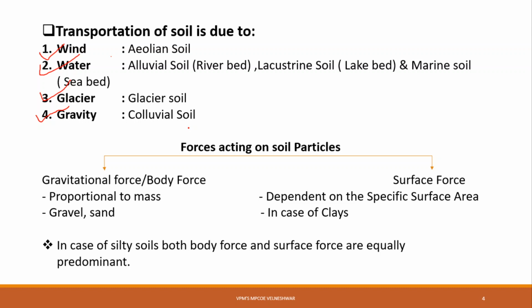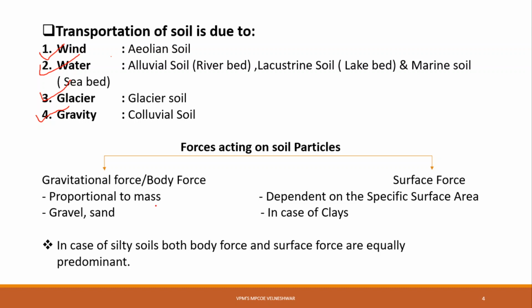Now classification, forces acting on soil particles. There are two types of forces acting on a soil particle. The first force is the gravitational force, which we call a body force due to mass of soil, and the second one is the surface force. The gravitational force or body force is proportional to the mass, that is self weight.